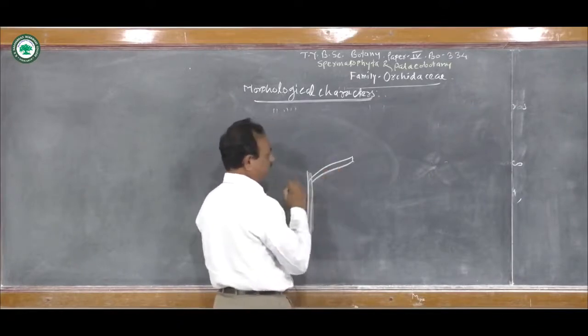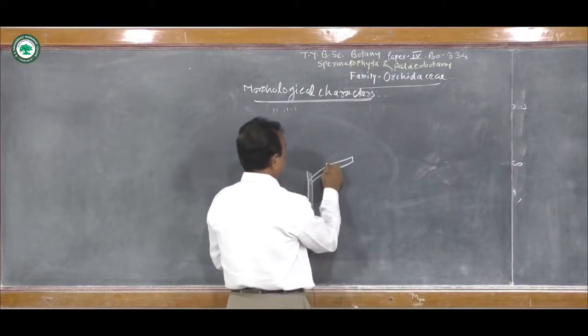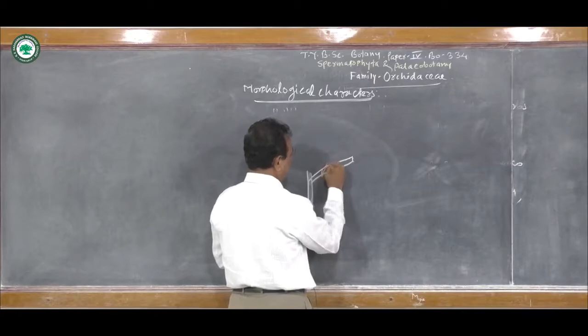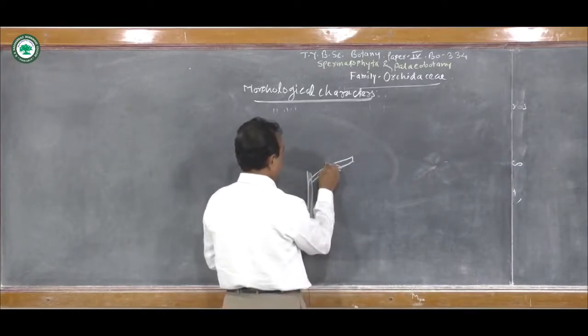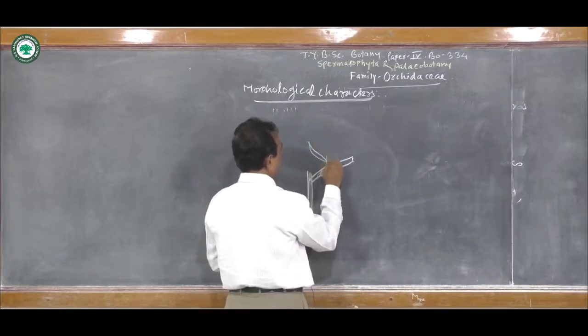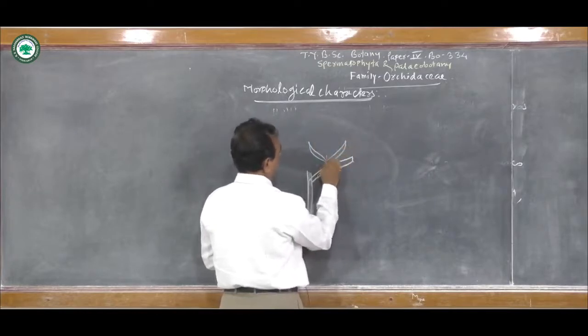Suppose this is one type of root, it is known as the clinging root. This clinging root fixes the plant firmly to the support or to the host plant.